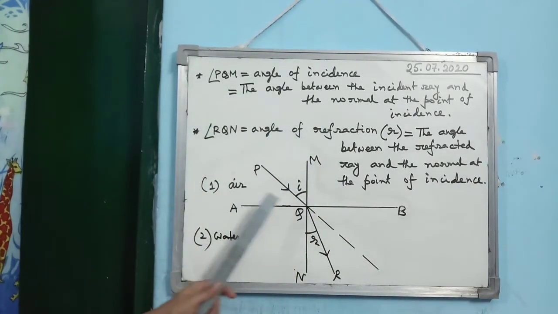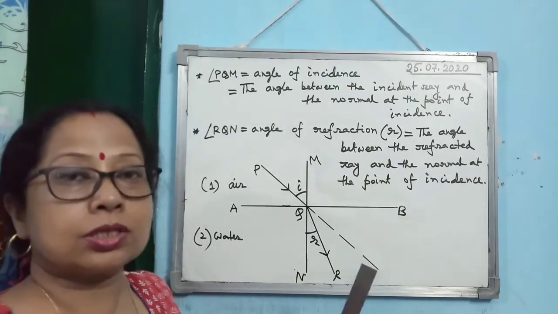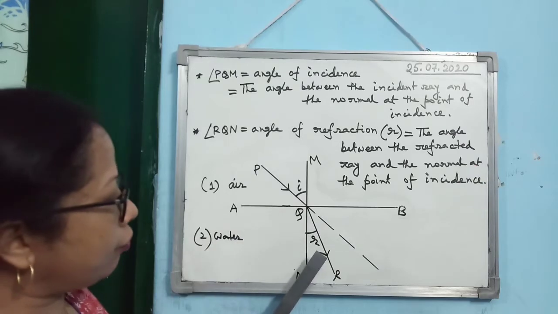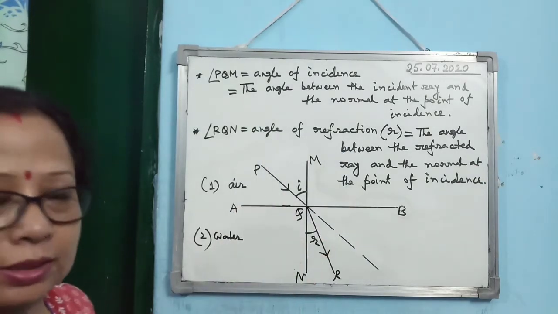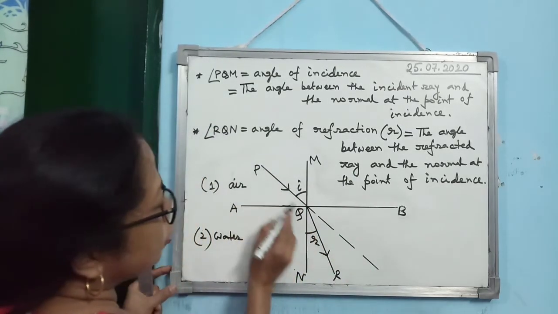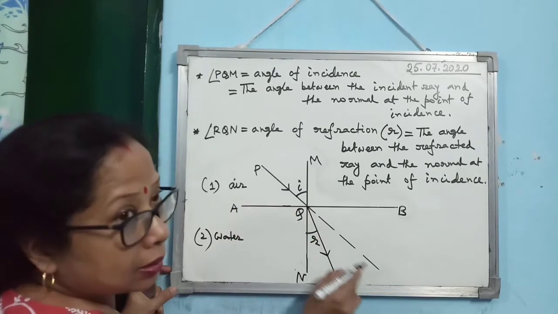Alright, so we have learnt what is refraction, and then incident ray, refracted ray, normal, interface, angle of incidence, angle of refraction. Then another angle is there. Here suppose this one PQ. If you consider that PQ, this is the original path, isn't it?